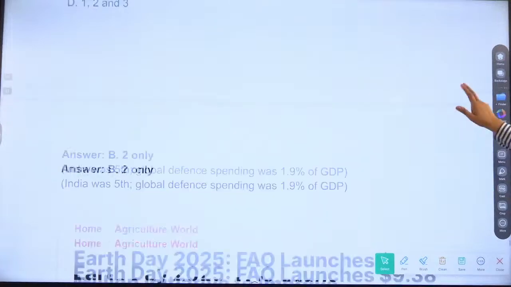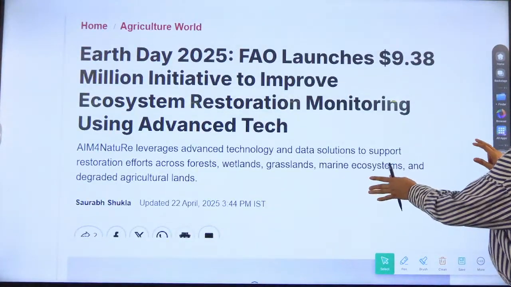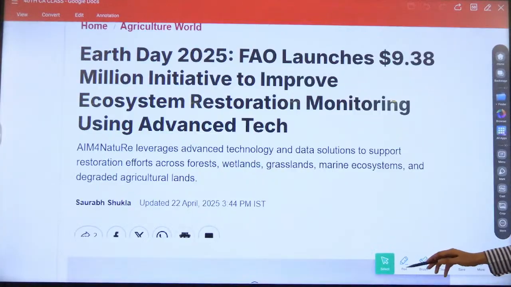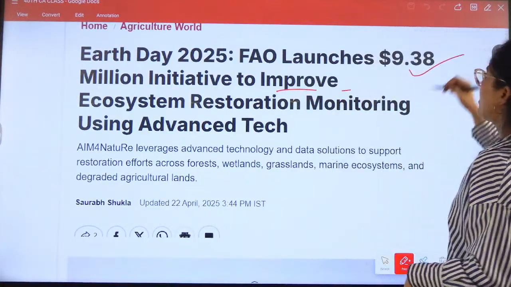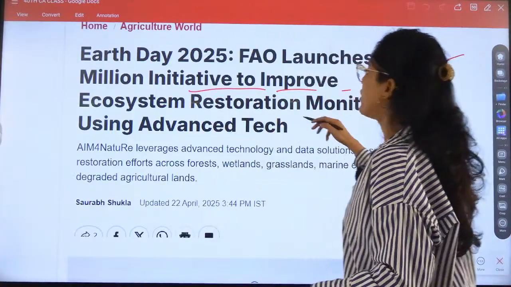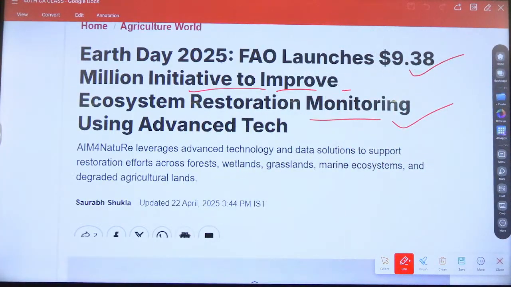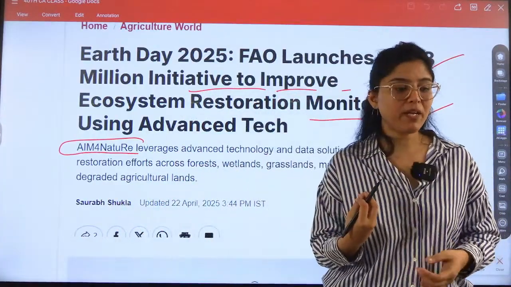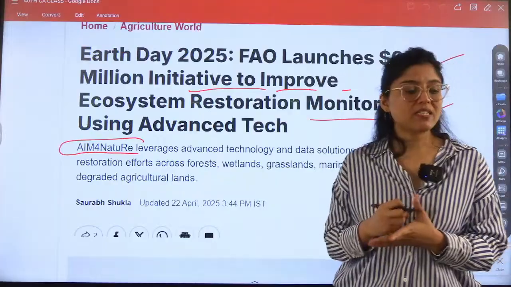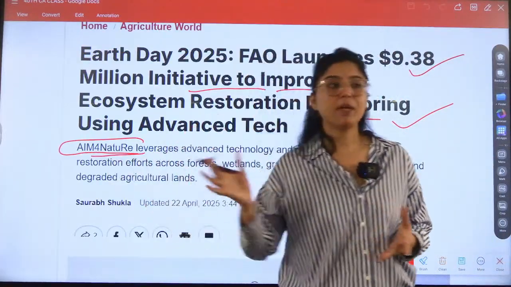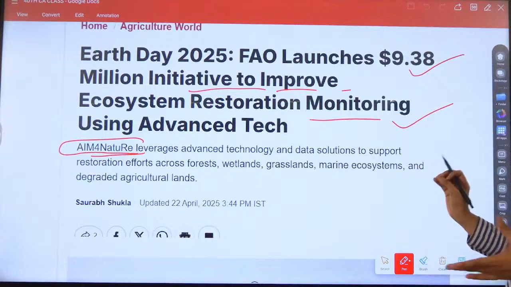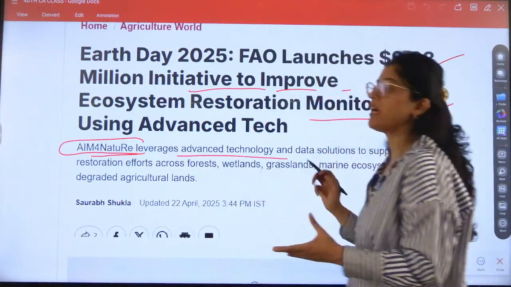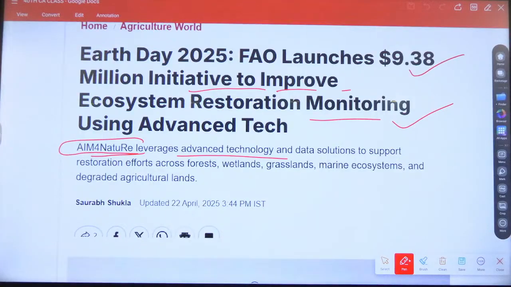Okay, next is Earth Day 2025. FAO launches $9.38 million initiative to improve ecosystem restoration monitoring using advanced tech. See, very, very important. Whenever these attractive or unique kinds of initiatives are coming, their names are coming, please memorize it. Please understand that it is becoming important. Right? Aim for Nature. So, what is the full form? This can be asked. Aim for Nature was in news recently.